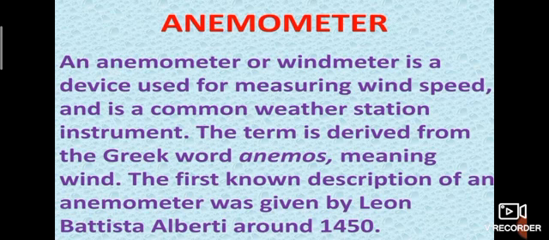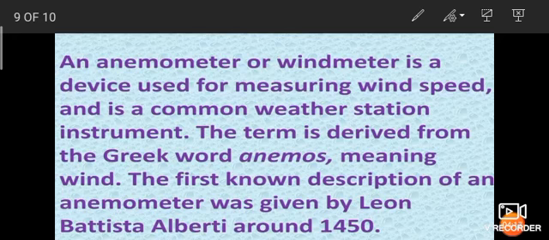Where is it used? In the meteorological department. The term is derived from the Greek word anemos, meaning wind. The first known description of an anemometer was given by Leon Battista Alberti.